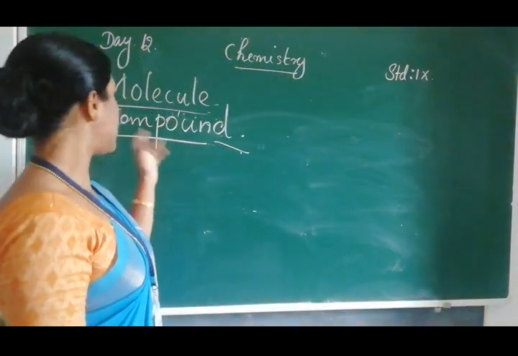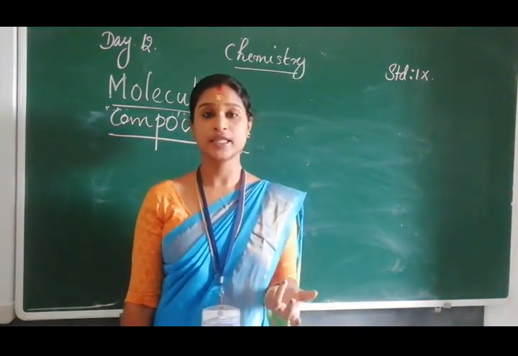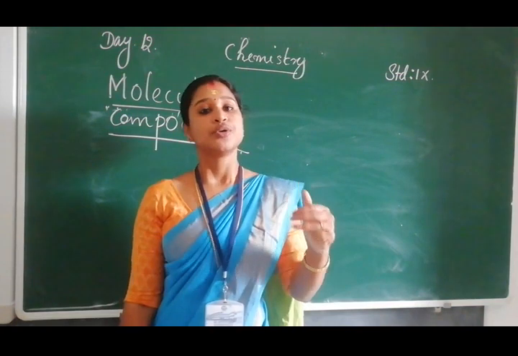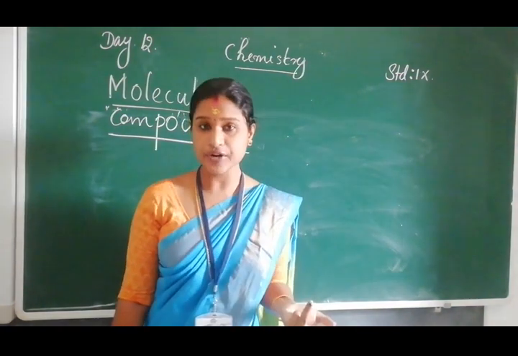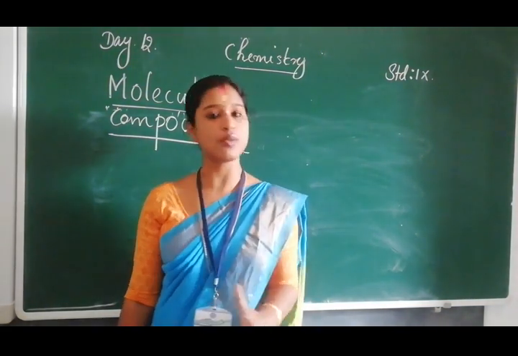A molecule of a compound is formed by the combination of 2 or more different elements in a definite proportion.